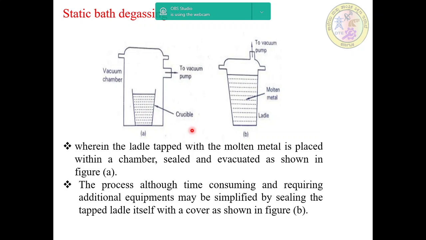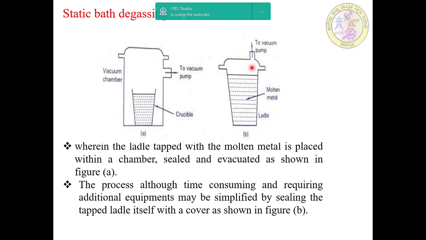The process, although time consuming and requiring some additional equipment, may be simplified by sealing the tapped ladle itself with a cover as shown in figure B. The space above the molten metal in the ladle forms the vacuum chamber.